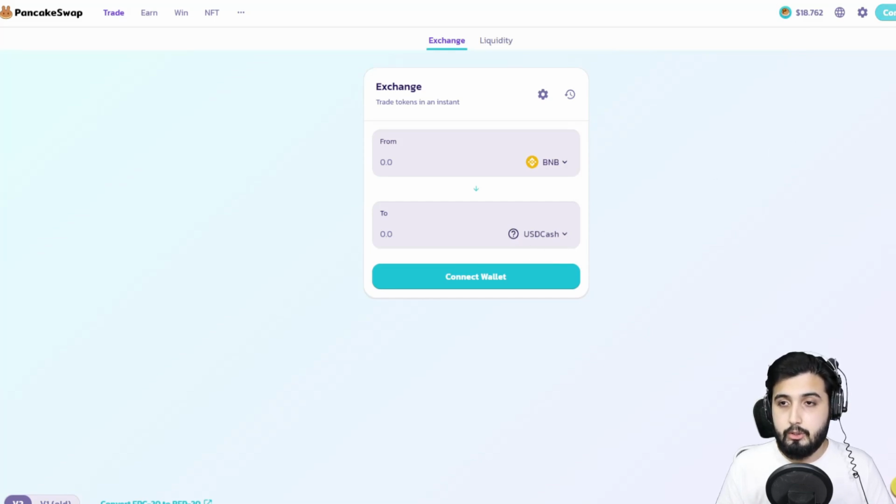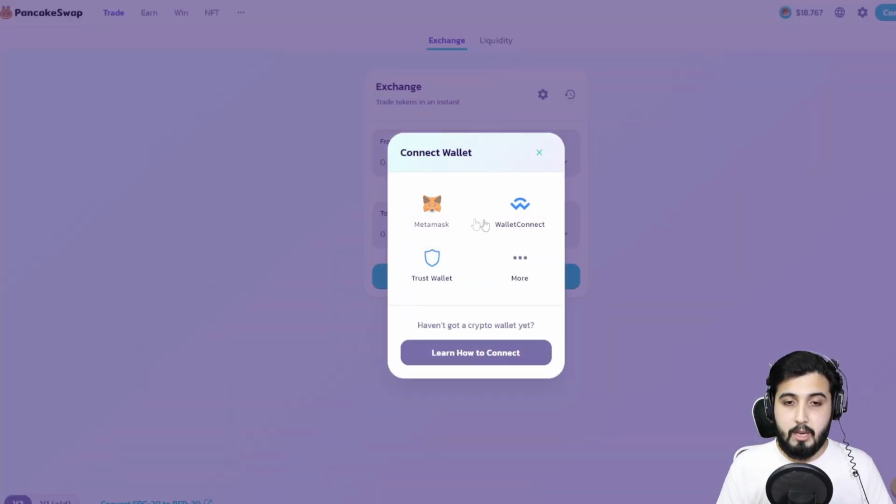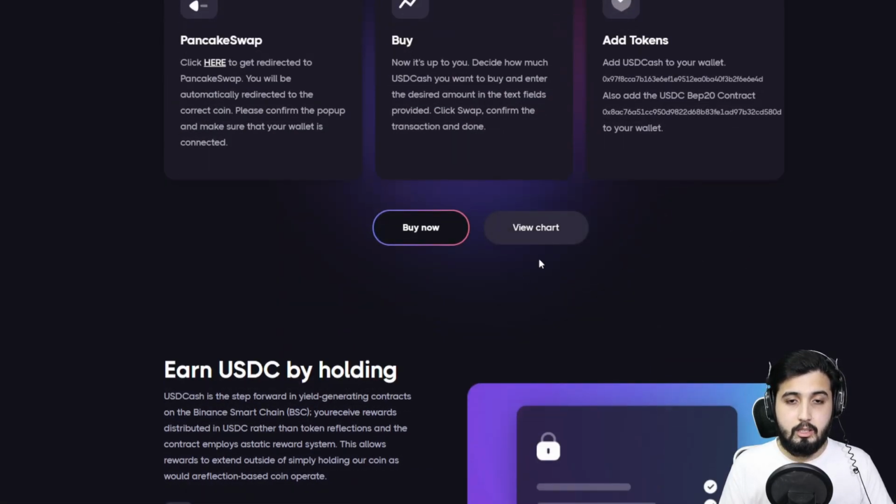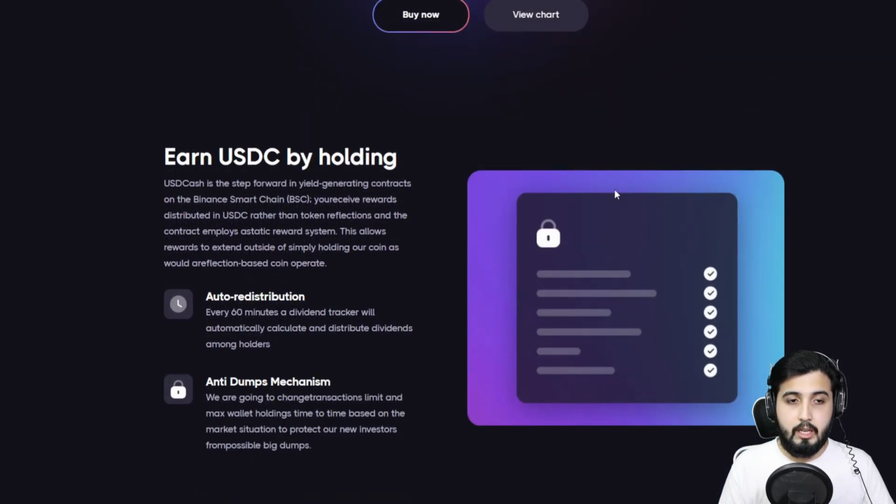So now what you're going to do is basically connect your wallet here. You can connect your MetaMask or Trust wallet. These are the two that are more preferred. But you're going to use the one in which you have BNB, because you're going to swap those to get the USDCash token. So connect that wallet, and then you can put in an amount on how much you want to swap to get the USDCash, how much you want to get. So that's basically how you can get this. This basically is a small tutorial on how you can do that.